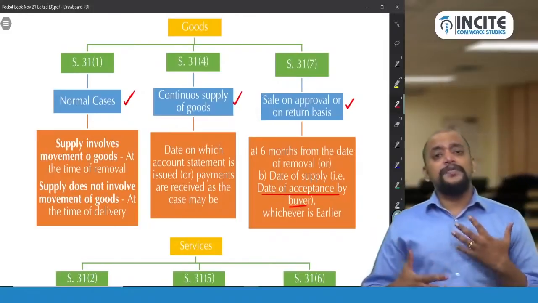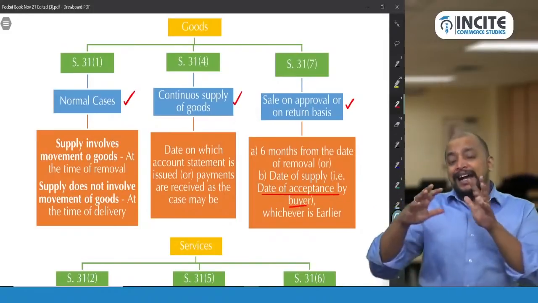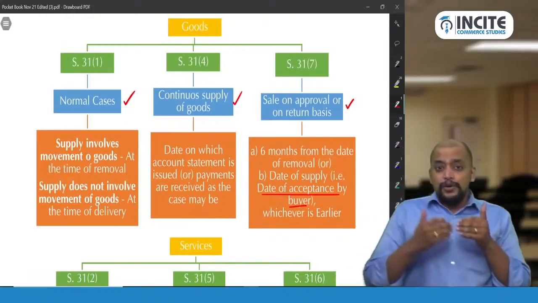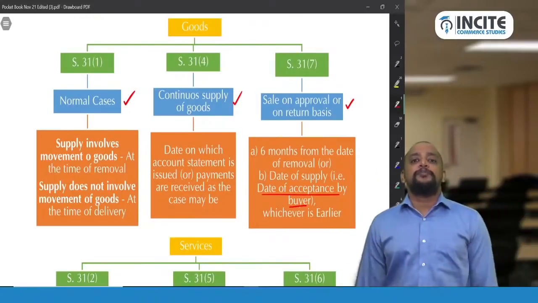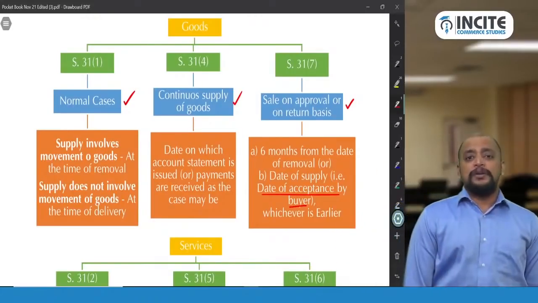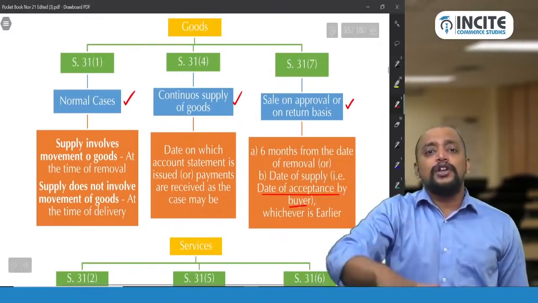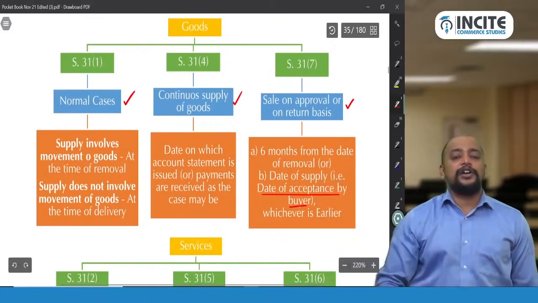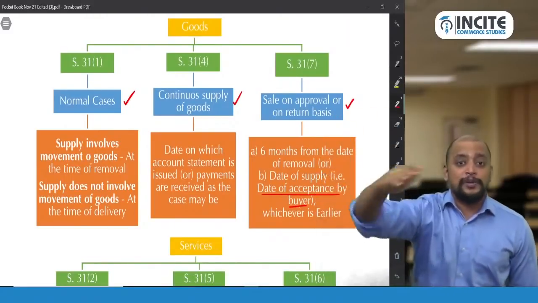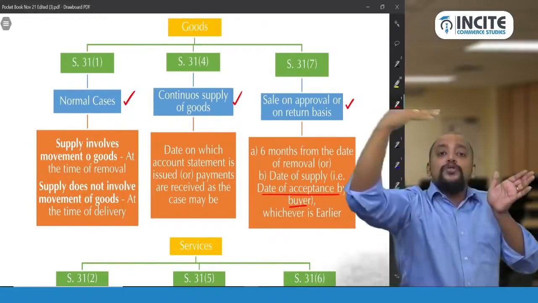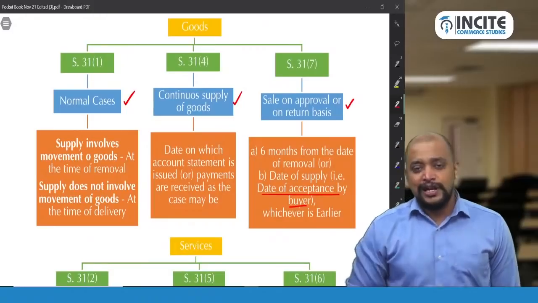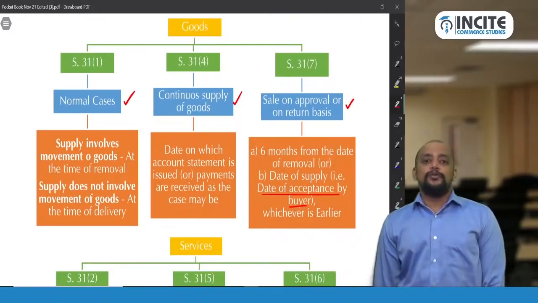Now, what is the meaning of supply involving movement of goods? Under a contract of supply, the goods are moved from one location to another location. Example, take Amazon and Flipkart. When you place an order, till the time you receive it, the contract is not completed, correct or not? The supply is terminated at your place. Under the contract of supply, goods are moving from one location to another location. That is known as supply involving movement of goods.